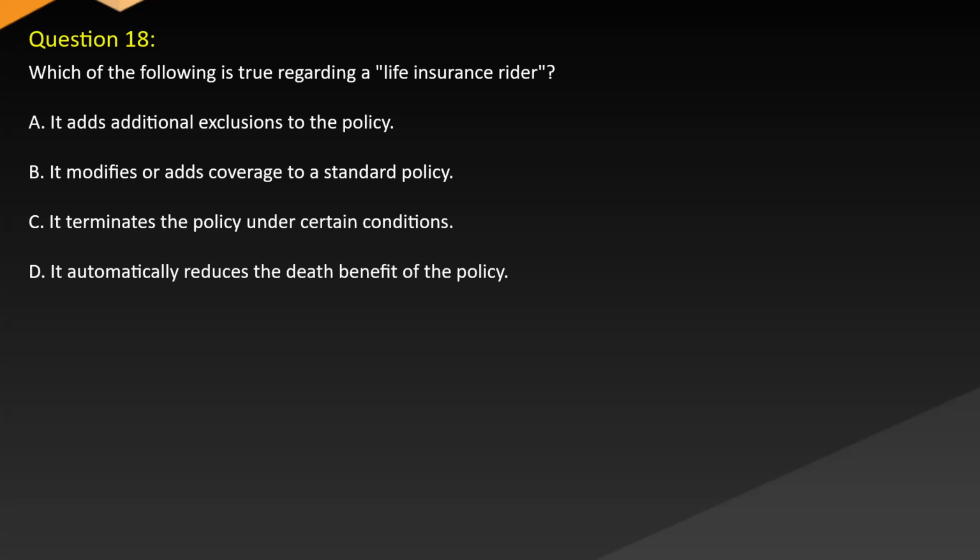Question 18. Which of the following is true regarding a life insurance rider? A. It adds additional exclusions to the policy. B. It modifies or adds coverage to a standard policy. C. It terminates the policy under certain conditions. D. It automatically reduces the death benefit of the policy.